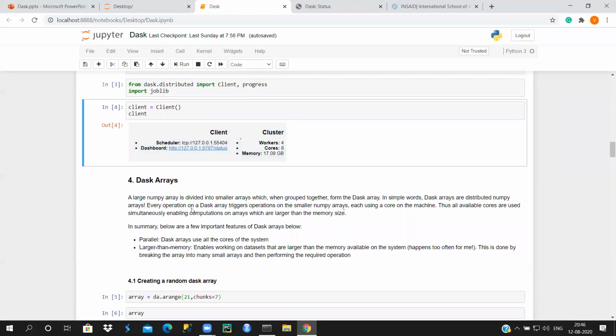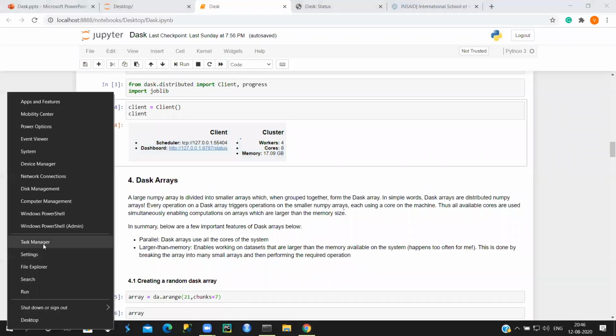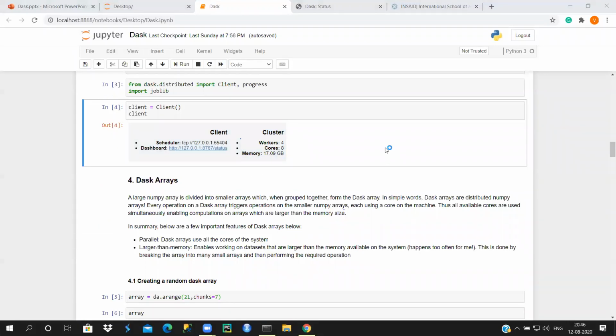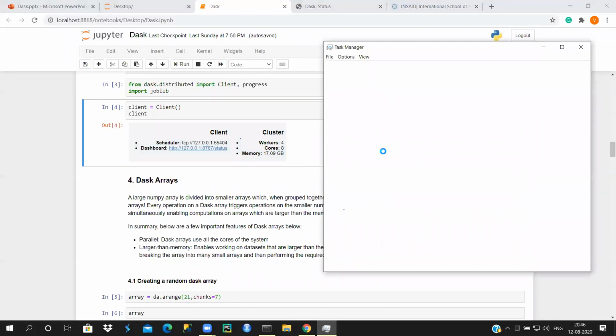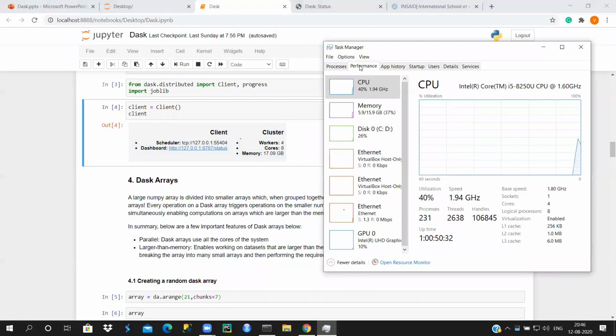If you want to understand what this means, let's go to the task manager of our system. Go to the performance tab. Here, if you can see, this is my system. These are the cores I have in my system. We have 4 cores, and the logical processors we have are 8. How is it possible?